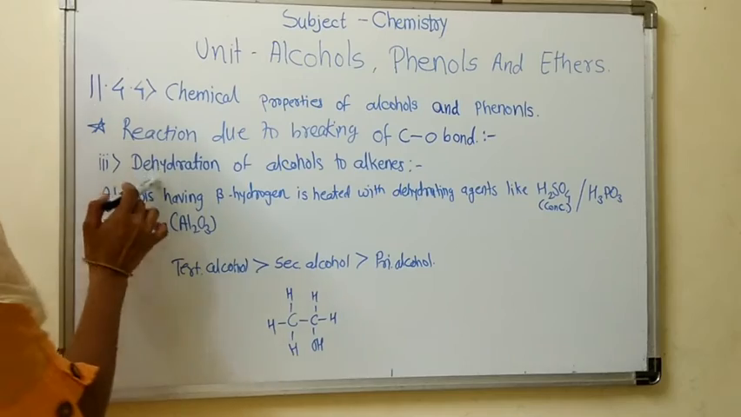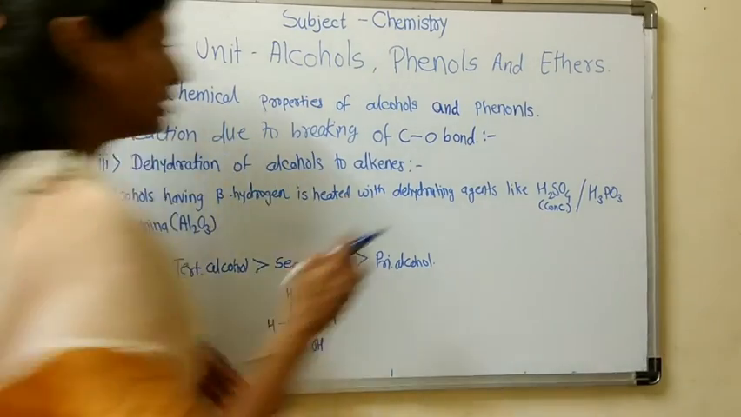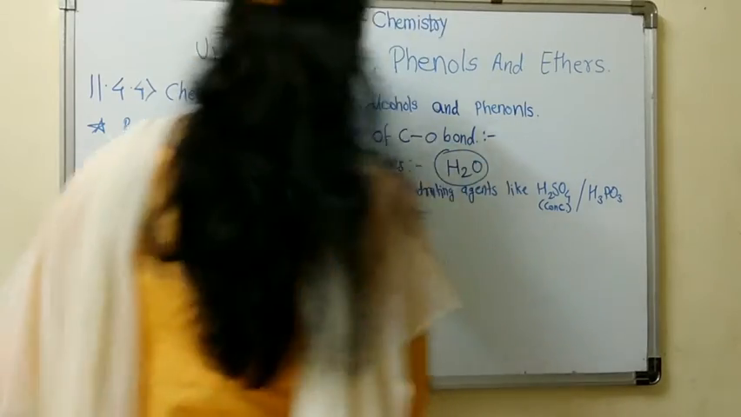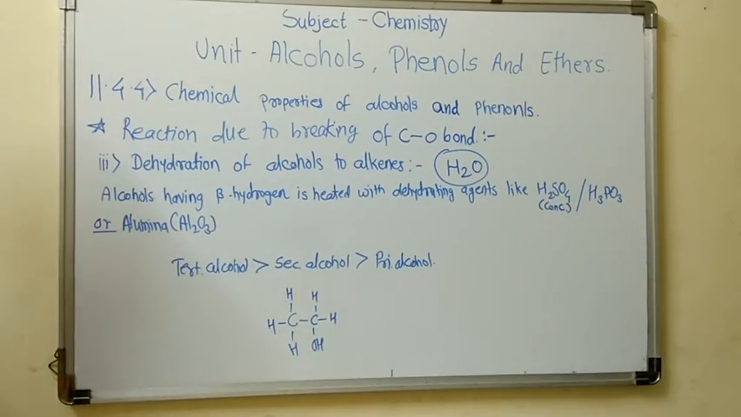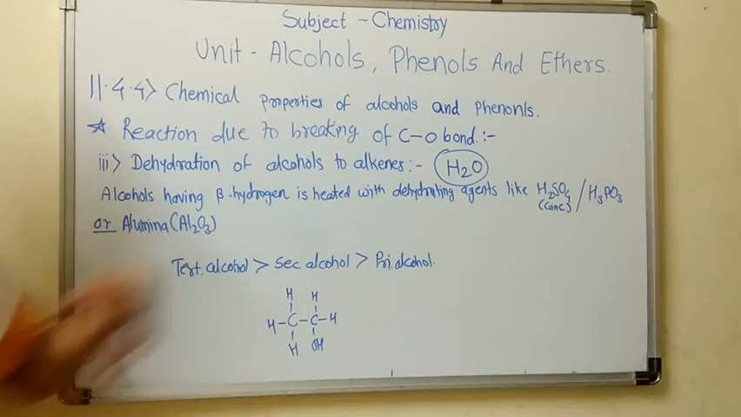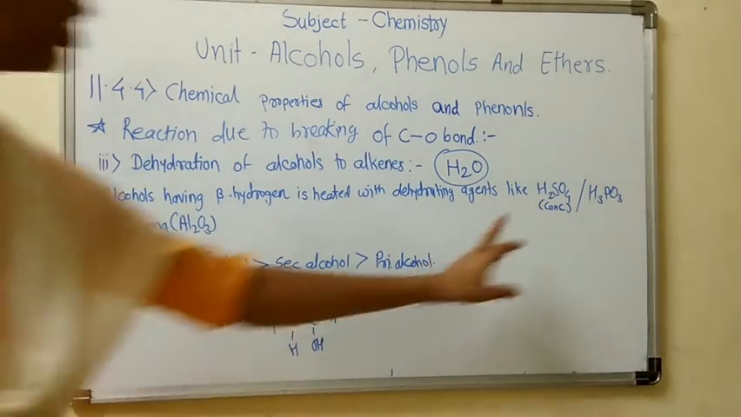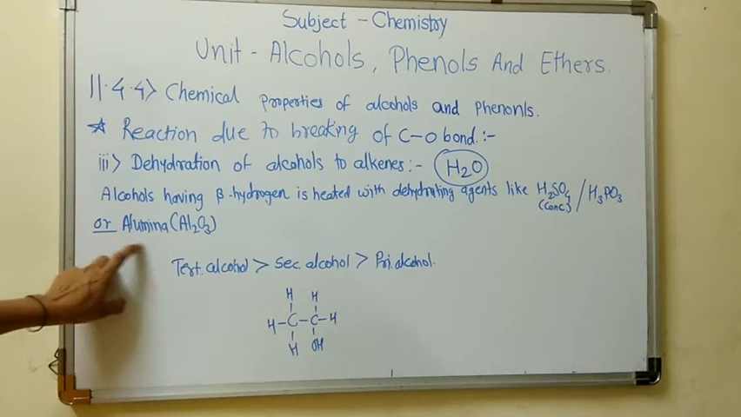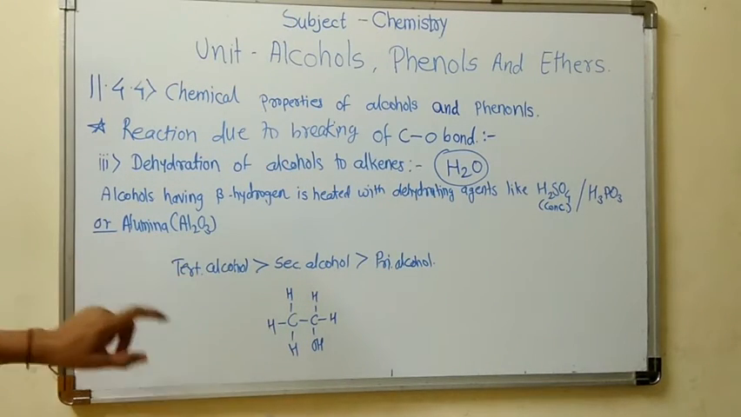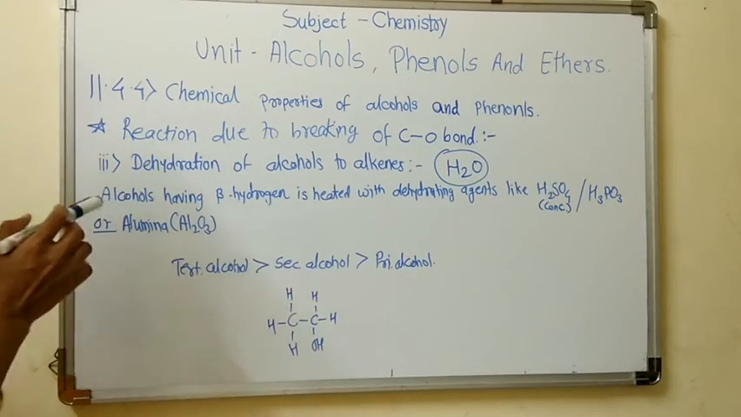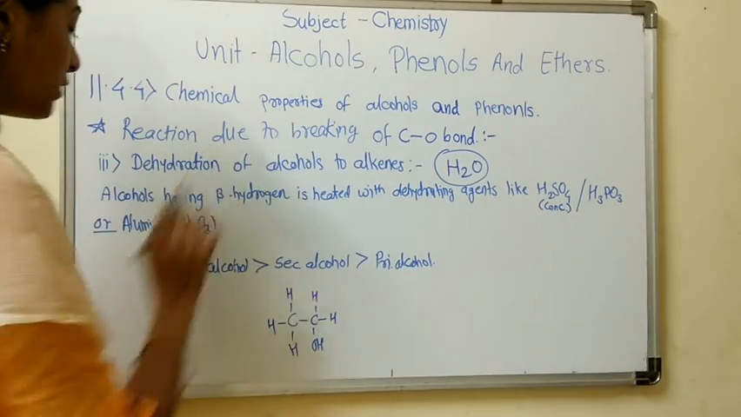Third is dehydration of alcohols to alkenes. So what is meant by dehydration? Removal of a water molecule from alcohol is called dehydration of alcohols. Now, alcohols having beta hydrogen are heated with dehydrating agents like concentrated H2SO4, phosphoric acid or alumina, that is Al2O3. These types of dehydrating agents are used for dehydration of alcohol.